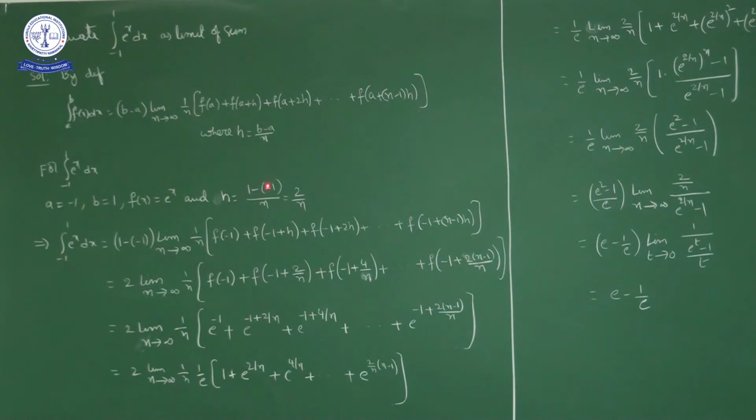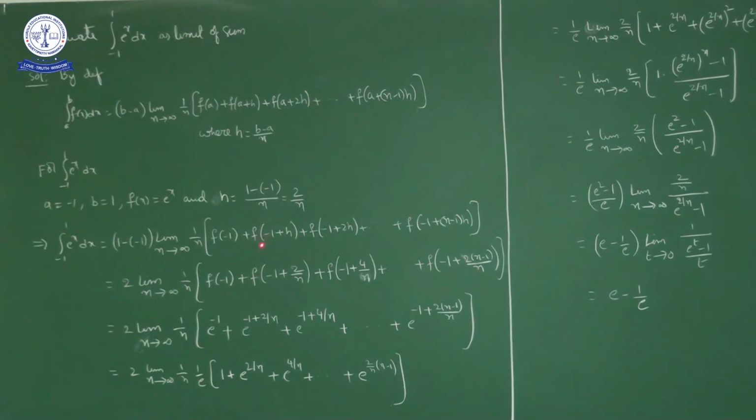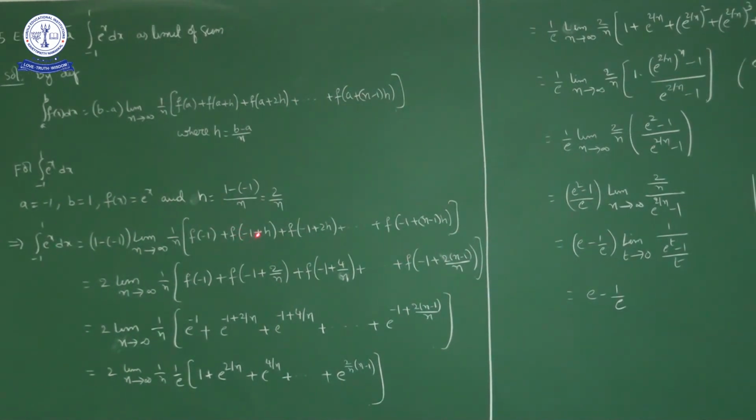So 1 minus half minus 1 by n, nothing but 2 by n. So using this formula for this problem, integral from minus 1 to 1 e power x dx equals (b minus a), 1 minus (minus 1), into limit n approaches infinity 1 by n into [f of a plus f of a plus h, f of minus 1 plus h, plus f of a plus 2h, f of minus 1 plus 2h, and so on up to f of a plus (n minus 1) into h], so minus 1 plus (n minus 1) into h.